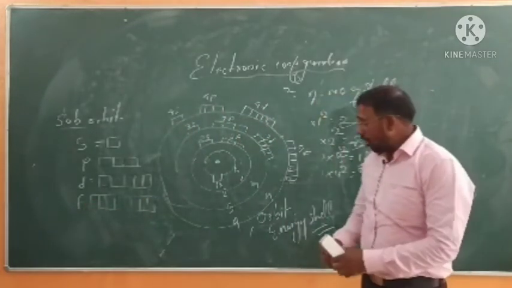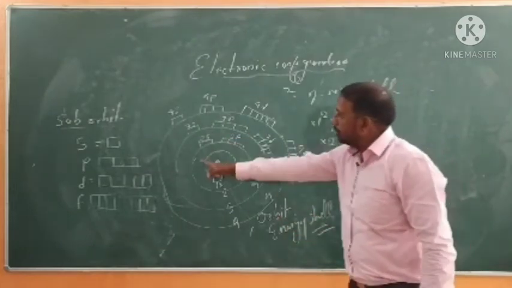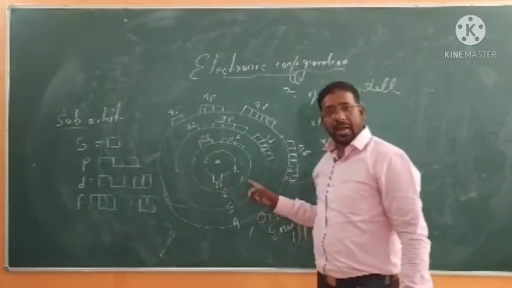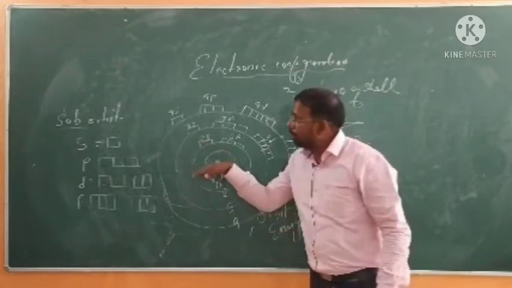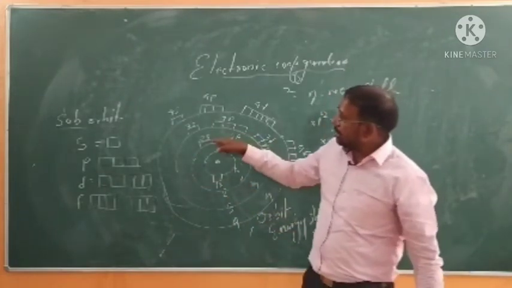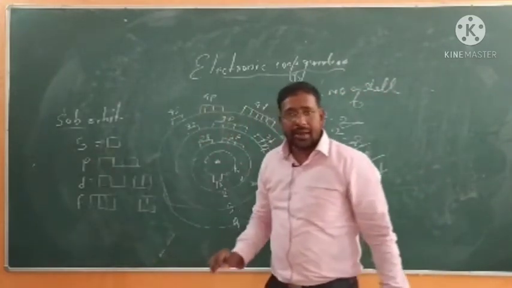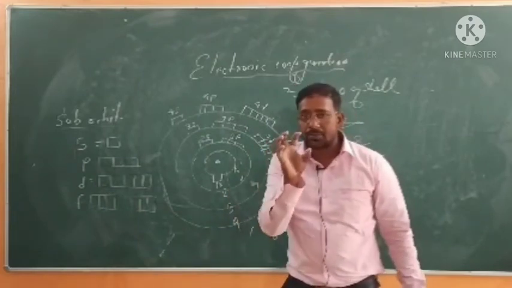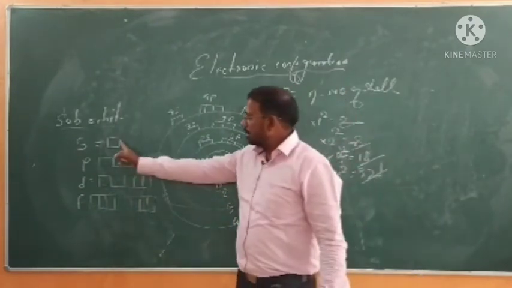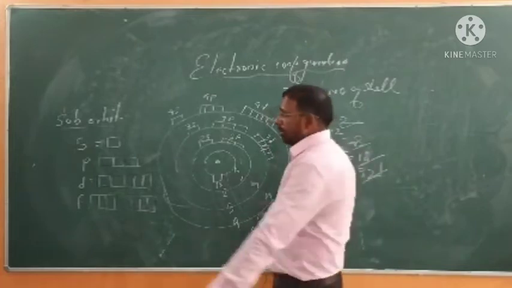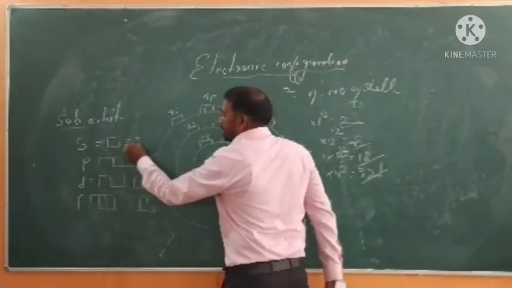Is it clear? Electrons revolve around the nucleus in orbits, and an orbit has parts that are known as suborbits. And what are the names of those suborbits? S, P, D, F. Every suborbit has its own rooms, and in one room only 2 electrons can be there.